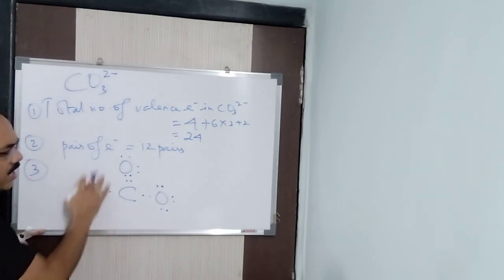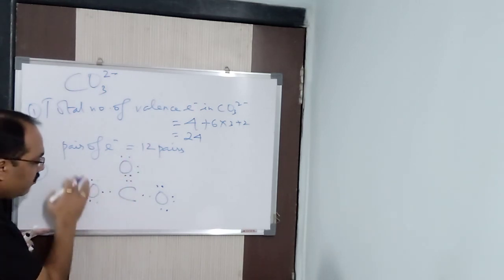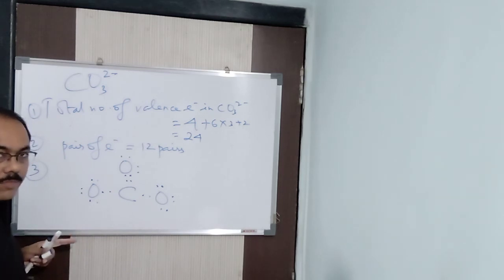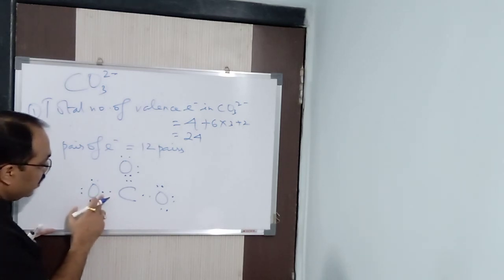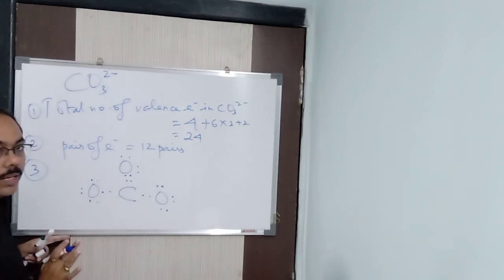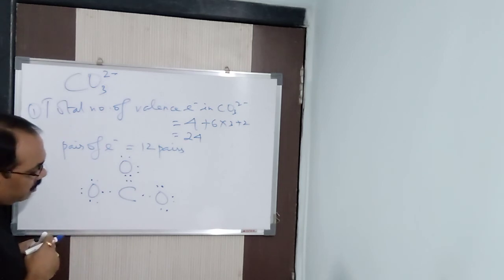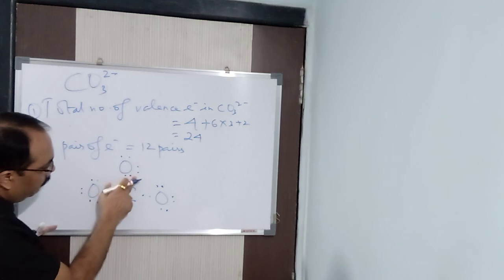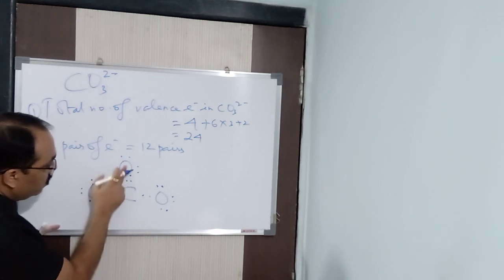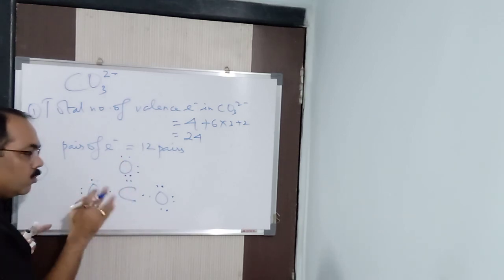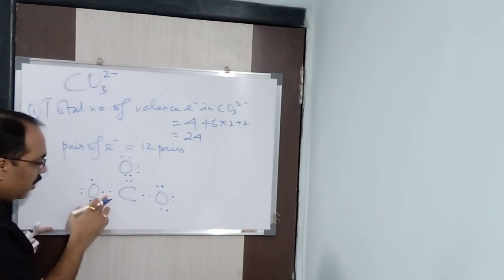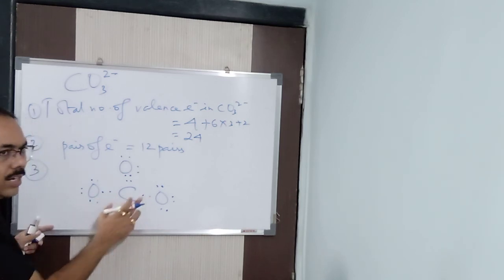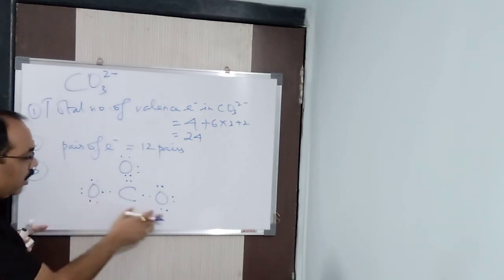So I started from oxygen. First I put 6 electrons, because the maximum can be 6. By taking that, this 1 pair of electrons will be with carbon. Then I saw 9 pairs were there, and I thought I have to arrange 3 pairs. How to do it without violating the octet? So I put 1 pair here. By doing so, this carbon and this oxygen are balanced. Now 2 more pairs. I can't put them here, because by doing so carbon would exceed the octet. So hence I put them here. Done.